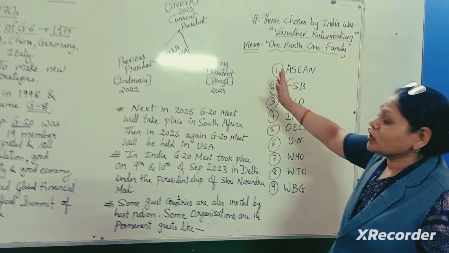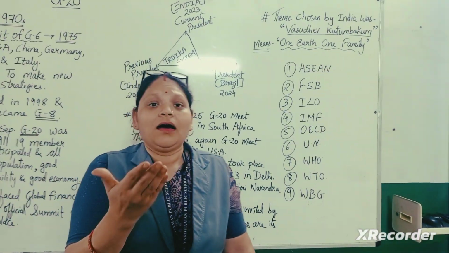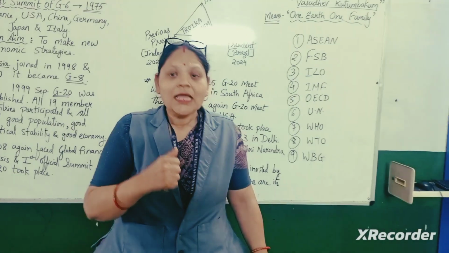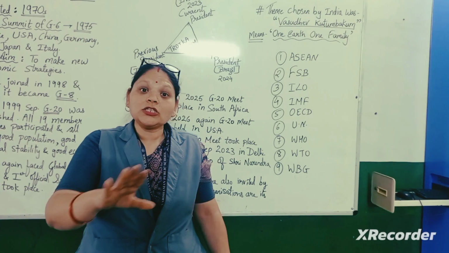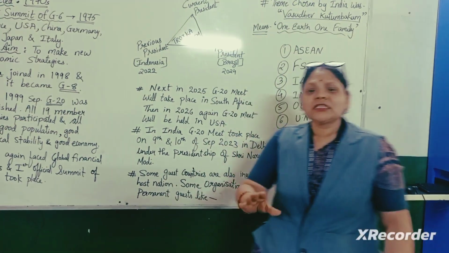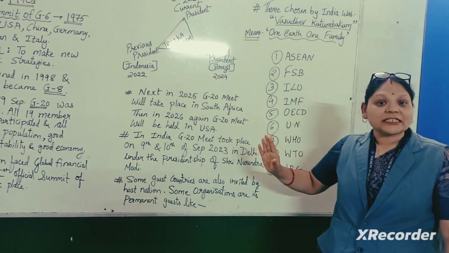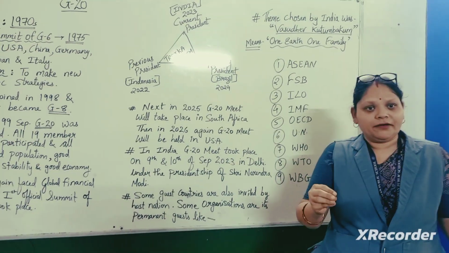Among the particular topics, there were other topics like women empowerment. Then we also had the infrastructure development of the nations. All these topics were also included. There are some permanent guests that attend this summit every year.